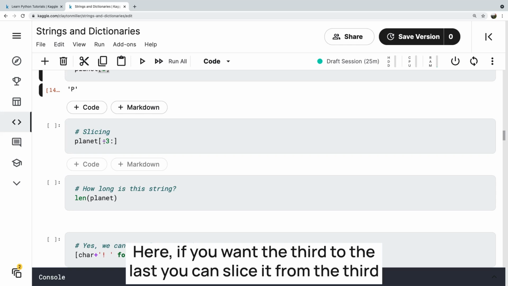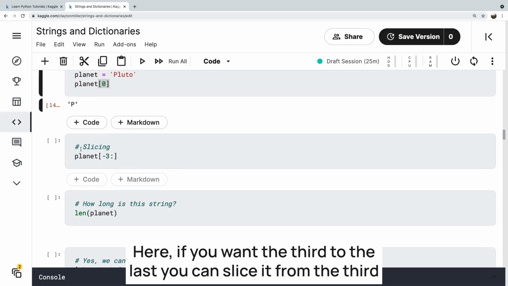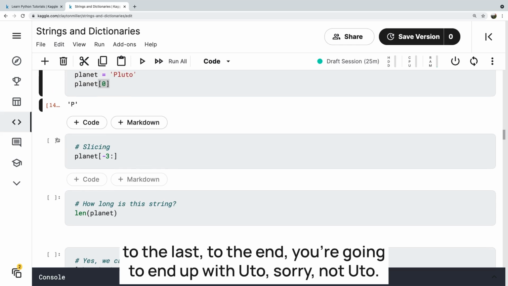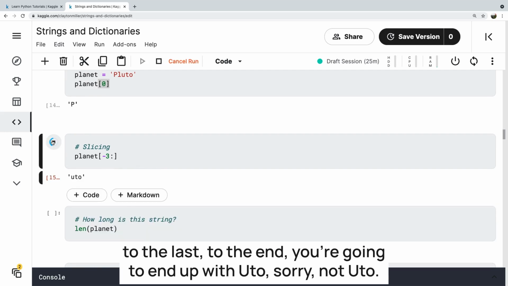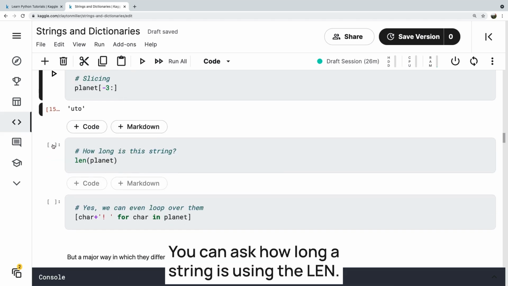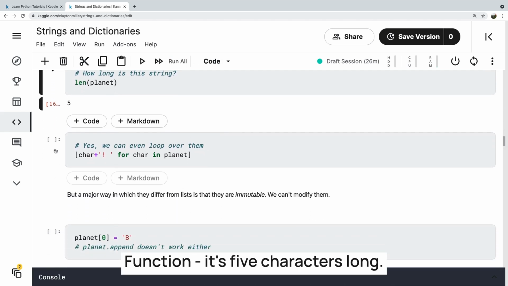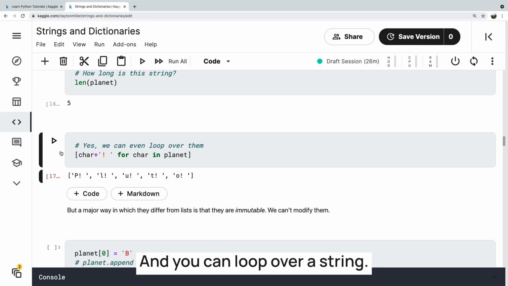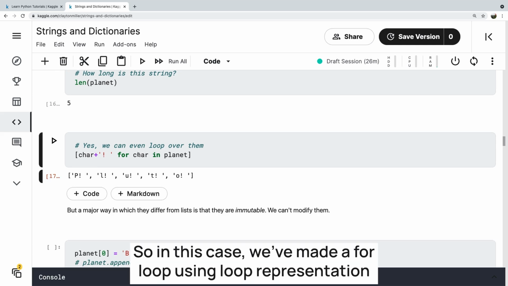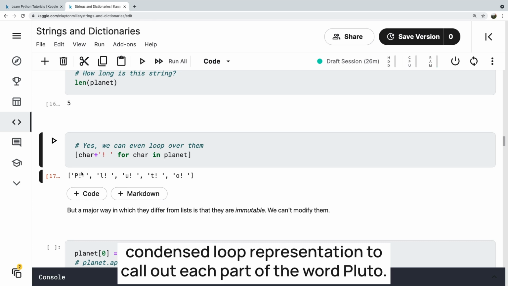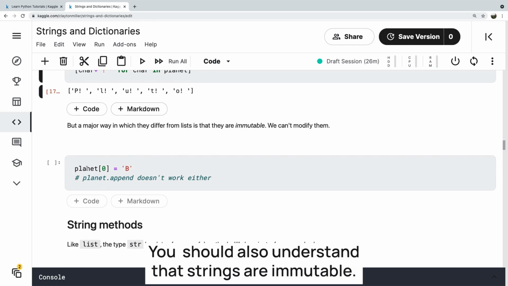Here, if you want the third to the last, you can slice it from the third to the last to the end. You're going to end up with Uto. You can ask how long a string is using the len function. It's 5 characters long. And you can loop over a string. So in this case, we've made a for loop using condensed loop representation to call out each part of the word Pluto.